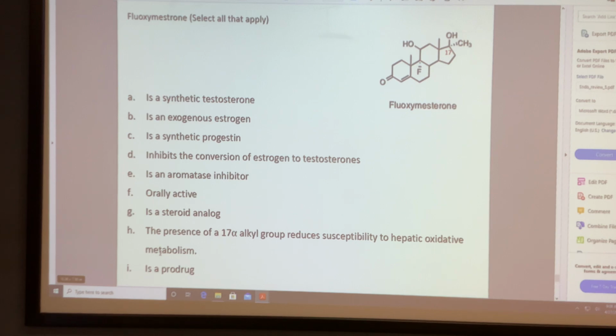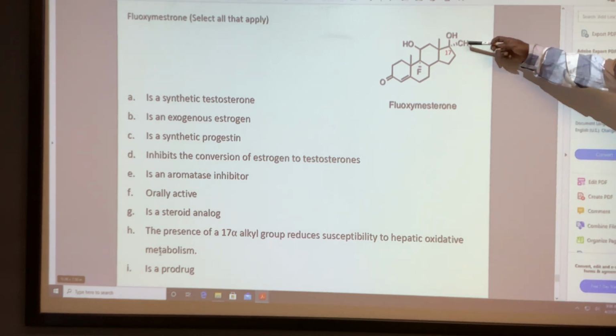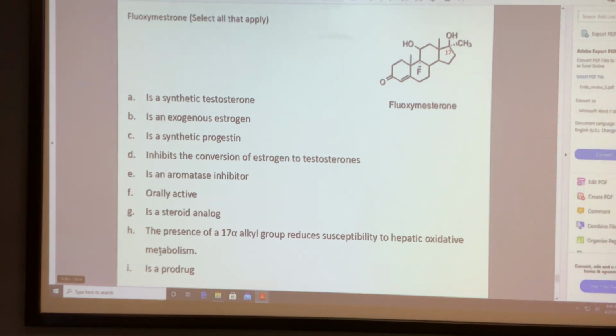G is right. Steroid, orally active. It's a synthetic testosterone. So A, H, G, F. One more, H. The methyl group. So A, F, G, and H. That's the last one.